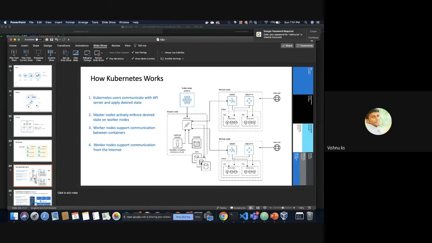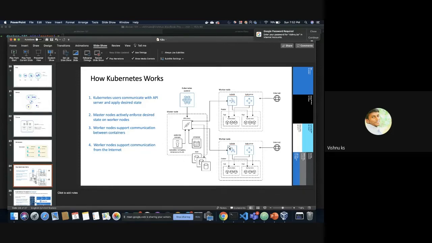That configuration will be managed by the etcd service. So when we have to take a backup of a Kubernetes cluster, it's very important to keep a backup of the etcd configuration files and everything. Yeah, that's all about this architecture.